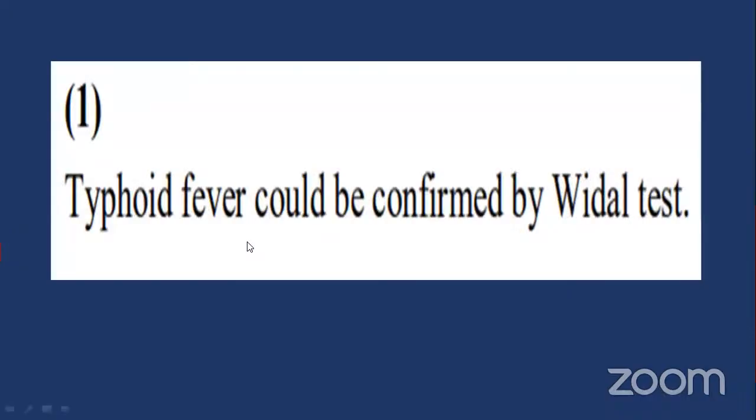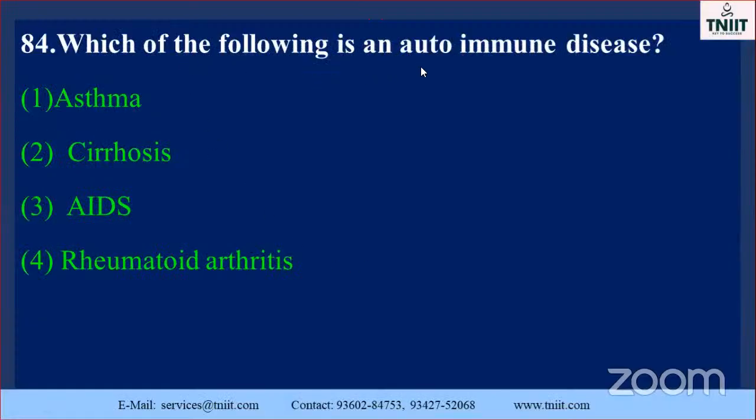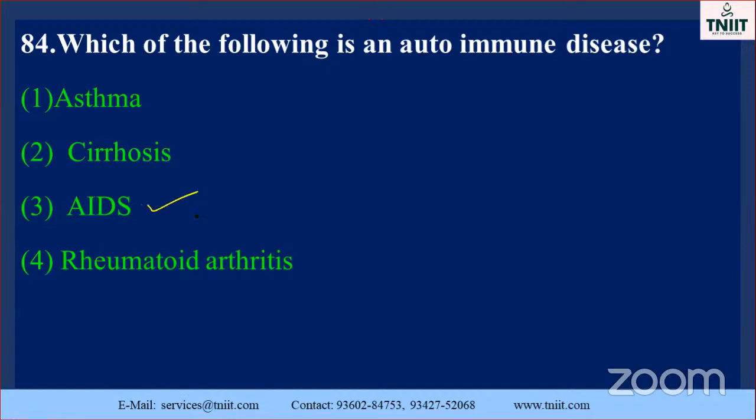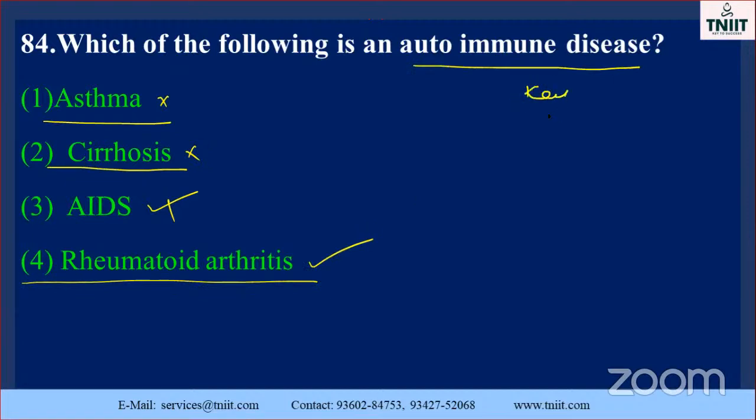Okay, see the question: which of the following is an autoimmune disease? Listen here, autoimmune disease. Just look at the question paper. Is AIDS the autoimmune disease? Is it correct? No. Asthma? No. Cirrhosis? It is not like that. But rheumatoid arthritis is the autoimmune disease. This is the keyword. So the answer is, listen here, rheumatoid arthritis.